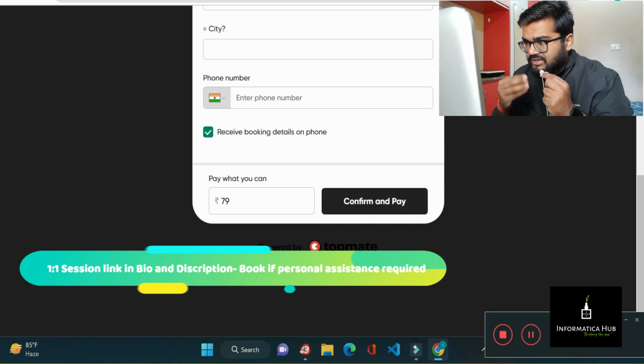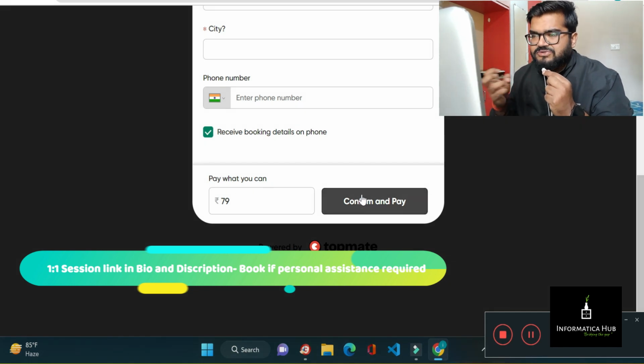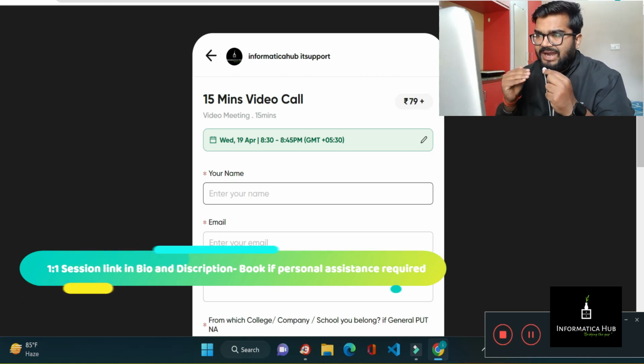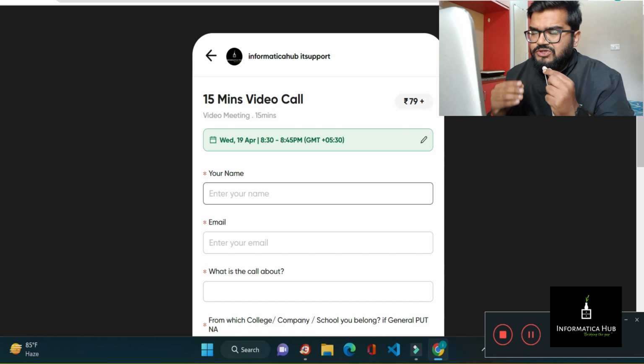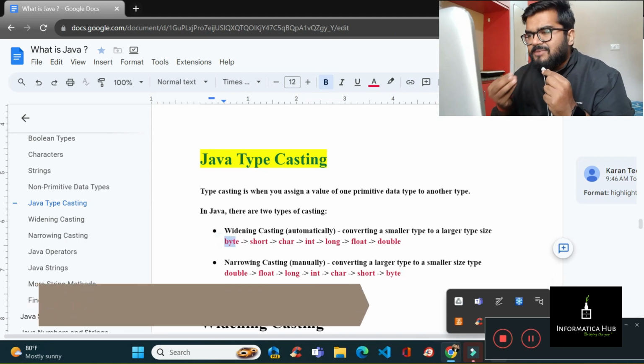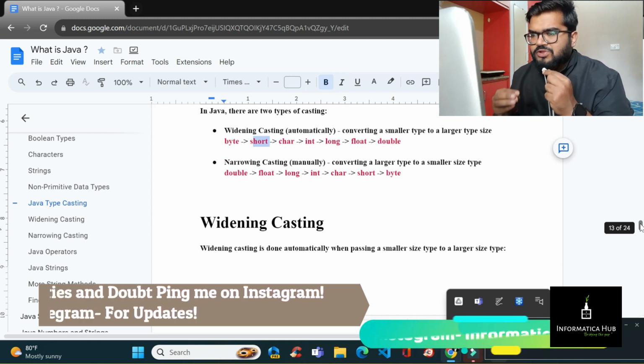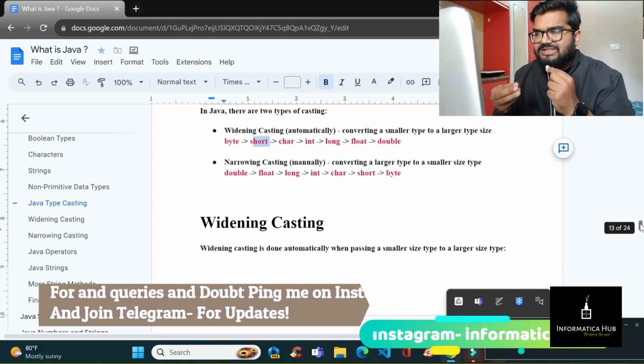Okay, so you can see widening casting, what exactly it is. You are moving from byte to short to char to int to long to float to double. Similarly, narrowing casting, you are moving from double to float to long to int to char to short to byte. The difference is that here you are moving from a smaller to a higher size. Just remember, they might ask you what is widening casting and what is narrowing casting.